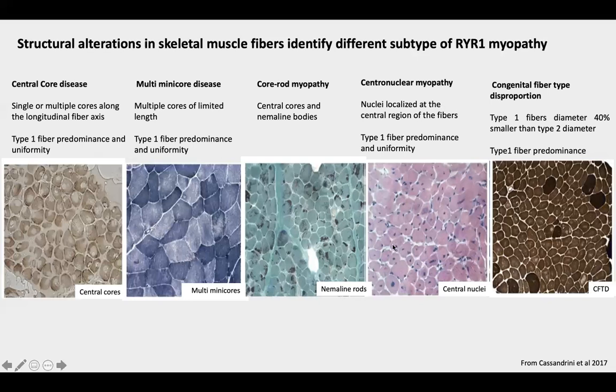In centronuclear myopathy, the dominant feature is the atypical presence of nuclei in the central part of muscle fibers, while in congenital fiber type disproportion, the name comes from the dimension of type 2 fibers that are at least 25% larger than type 1 fibers. In all RYR1 myopathies, there is a type 1 fiber predominance, which represents another histological finding characteristic of these diseases.